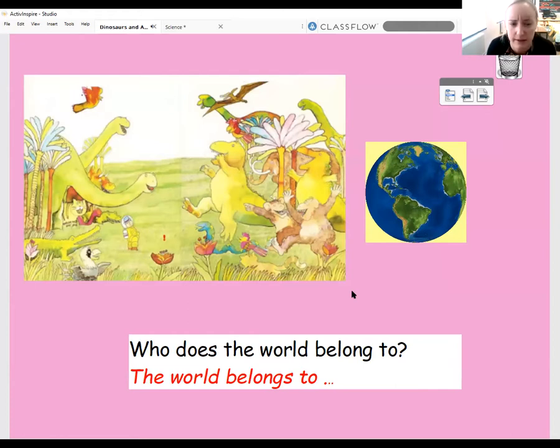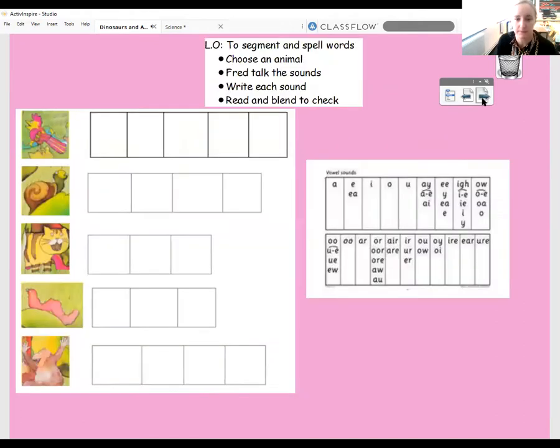Just have a little think. Well, I think that the world belongs to everybody. Okay, so all these animals, remember the dinosaur in particular, he said the world doesn't just belong to you, it belongs to everybody who's here. Therefore, everyone has to look after it.